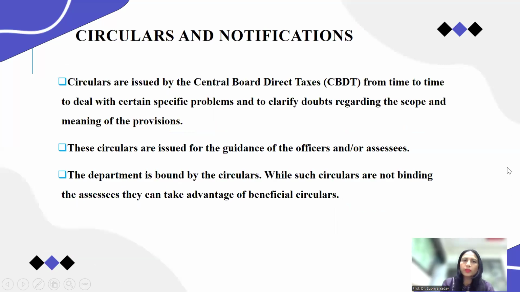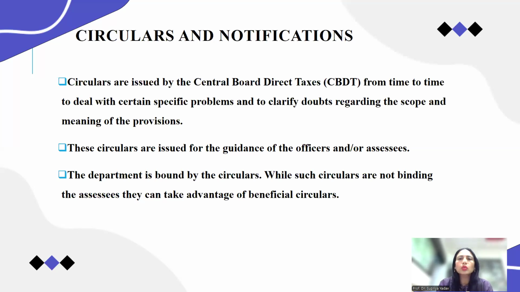You understand this? Then the circulars and notifications. These are also important in order to implement the Income Tax Act. Circulars are issued by the Central Board of Direct Taxes. Again, the CBDT issues the circulars from time to time to deal with certain specific problems or to clarify doubts regarding the scope and meaning of the provisions.